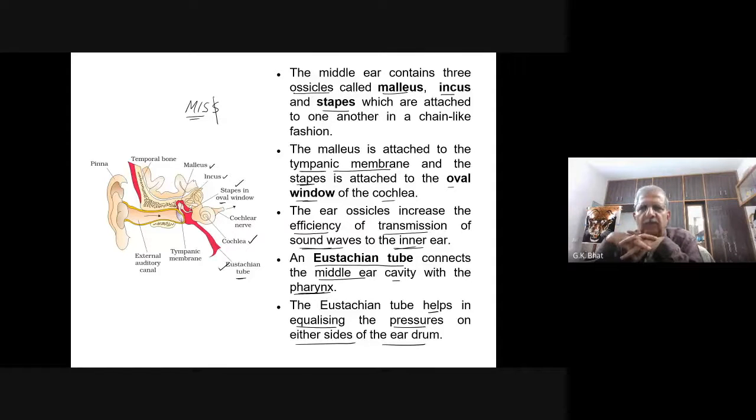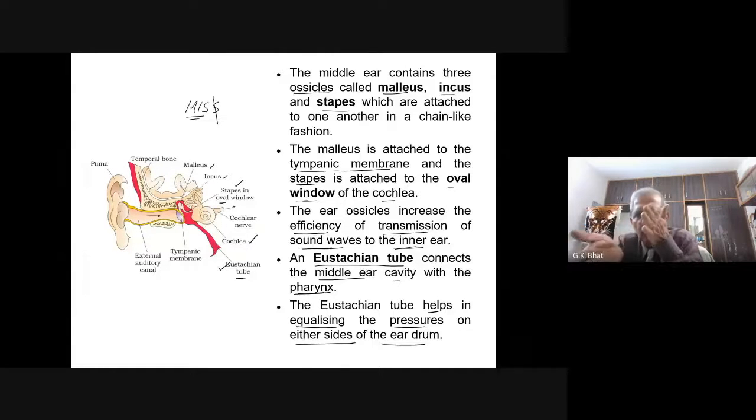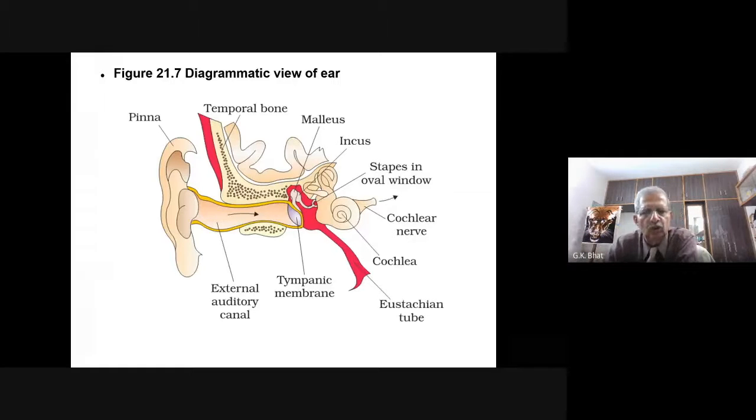For this purpose, you have an Eustachian tube leading from the middle ear to the pharynx. Whenever you feel such deafness, the moment you swallow air and bring the pressure on both sides of the eardrum equal, you feel comfortable. So, equalizing the pressure on either side of the eardrum is the function of this Eustachian tube. This is the magnified diagram. You must know the labeling of these parts here also.